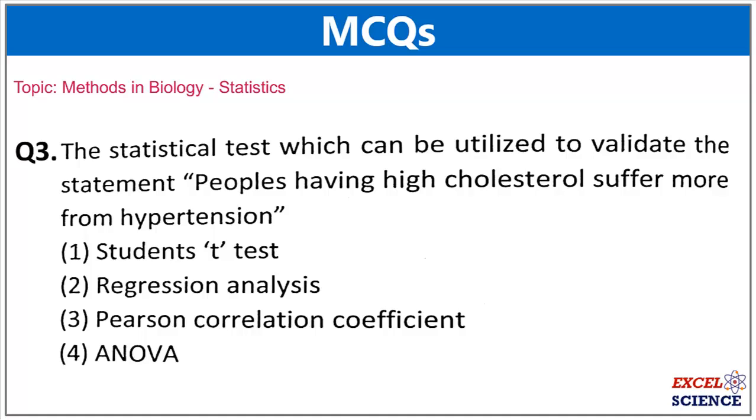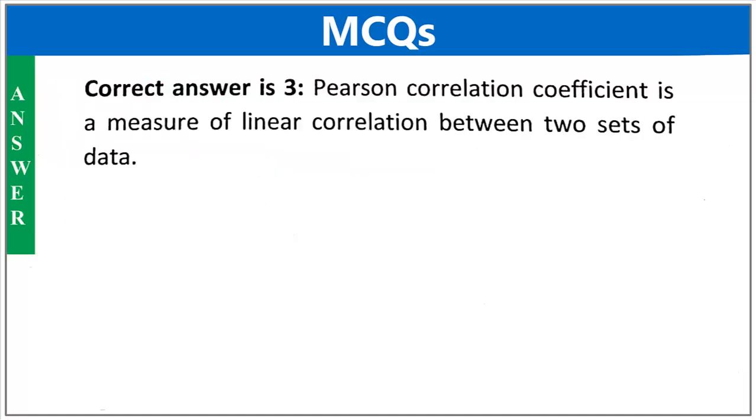Next, the statistical test which can be utilized to validate the statement, people having high cholesterol suffer more from hypertension. In this case, the answer is Pearson correlation coefficient. The Pearson correlation coefficient is a measure of linear correlation between two sets of data.